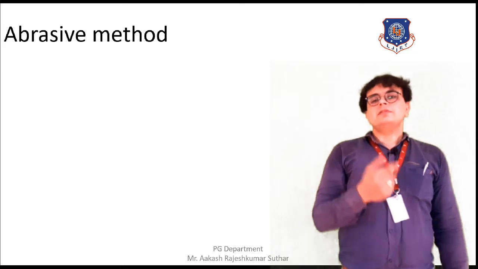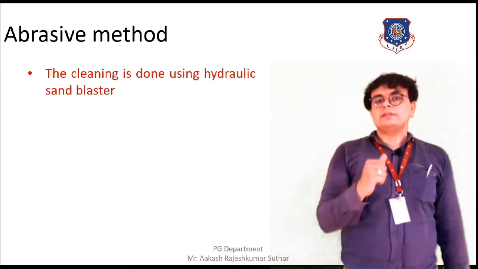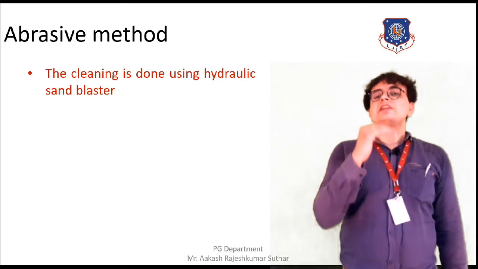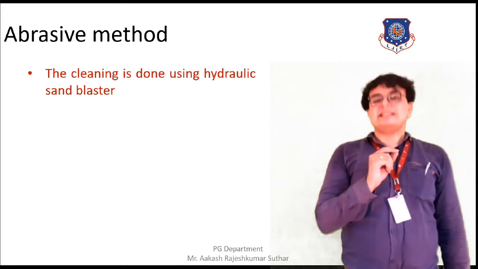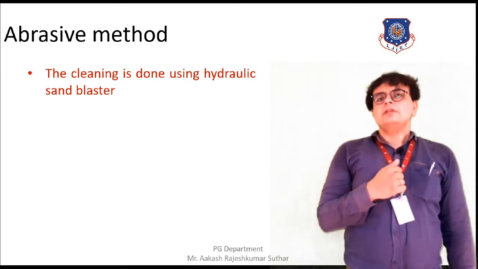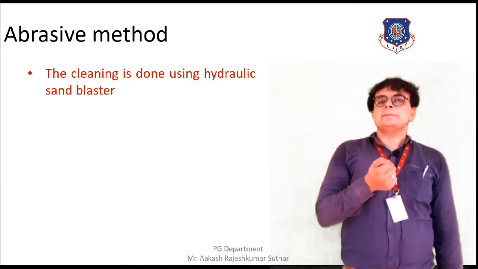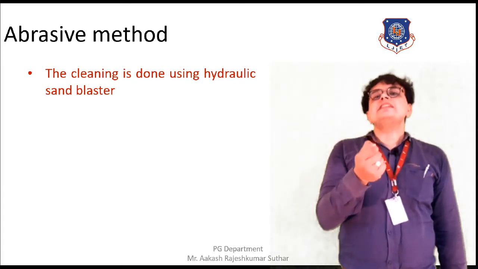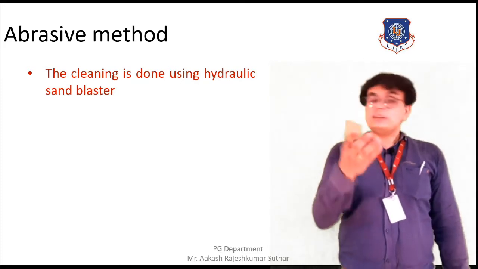So that is this method only. Yes, for providing the artificial abrasion, we are using the hydraulic sand blaster. It is a hydraulically operated machine, and with the help of this sand blaster, we are providing a jet of the sand over the surface. It is a pressurized jet.